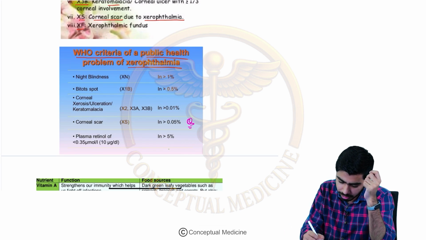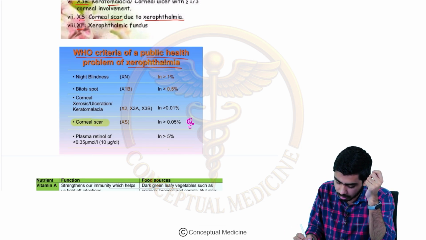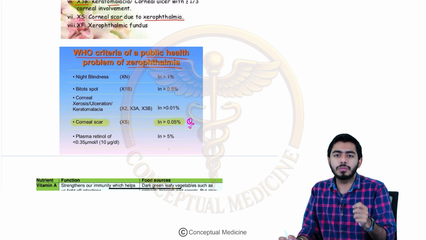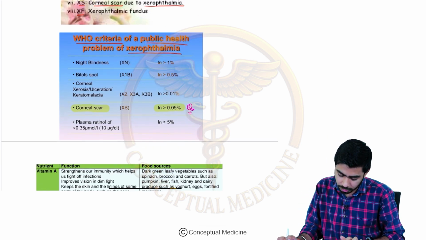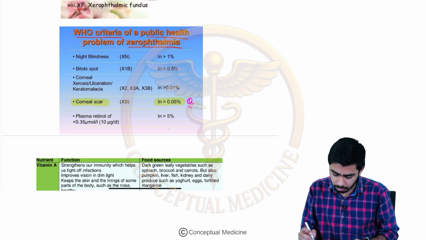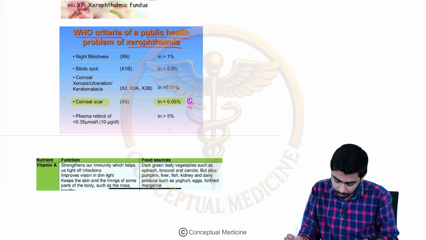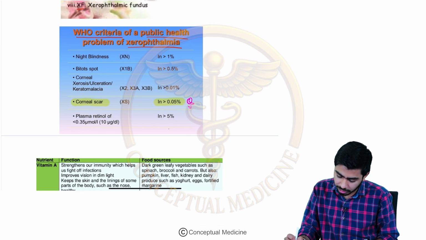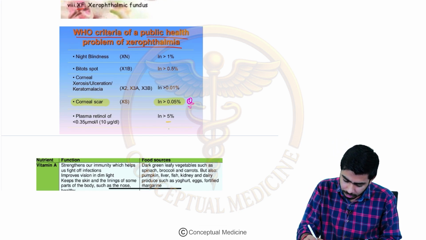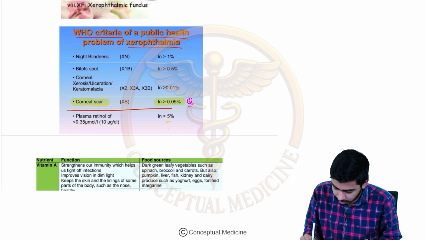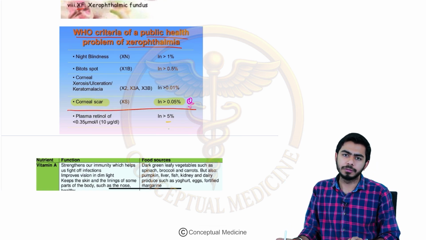If more than 0.05, this was the MCQ which has been asked already. Corneal scar they had asked us, that if more than 0.05% of the population is suffering from that, then it is a public health problem, right? And for plasma retinol, if it is less than 0.35 micromole per liter, then it is more than 5%. But at least you should remember till here in this particular table.